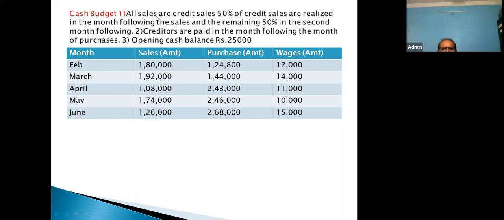We are given the information that all sales are credit sales, and 50% of credit sales are realized in the month following. Look at these sales figures given to us. February it is 1,80,000, March it is 1,92,000. It says all sales are credit sales, and this is how they collect money from customers: 50% of credit sales are realized in the month following. It means February sale. Total sale of February is how much? 1,80,000. Correct? Am I correct?